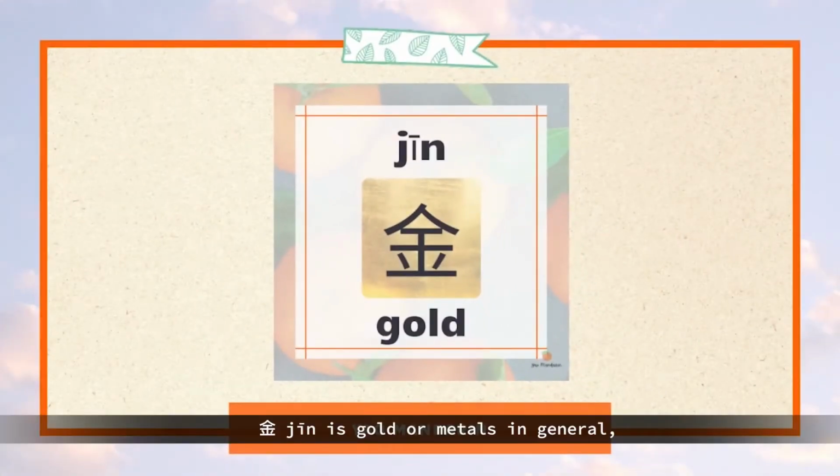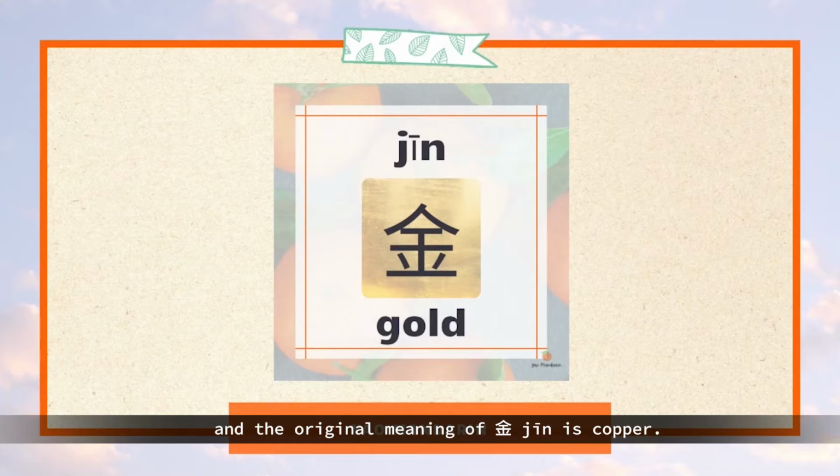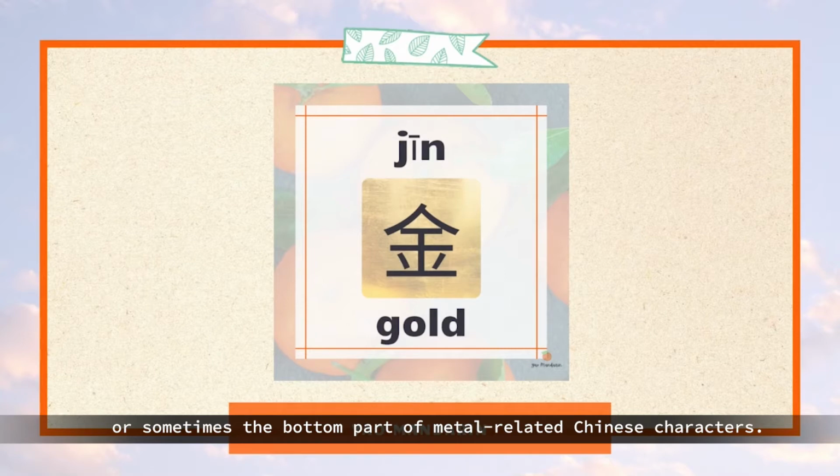金 is gold or metals in general, and the original meaning of 金 is copper. Since it's gold, we sometimes extend it as something precious. 金 itself is a radical, and you'll see it mainly on the left part or sometimes the bottom part of